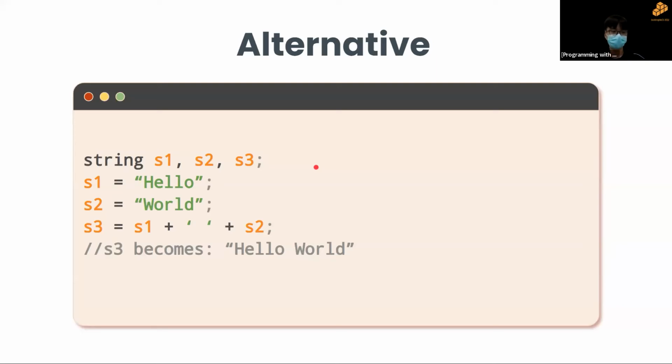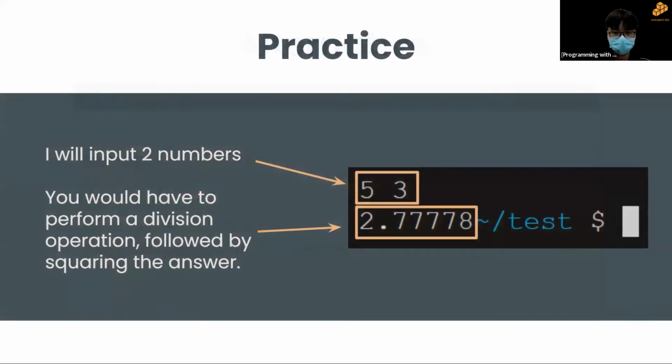All right, so I hope everyone's keeping up because we'll be going on to the next practice. The next practice is I'll input 2 numbers, for example, 5 and 3. You would have to perform a division operation, so divide 5 divided by 3, followed by squaring the answer.